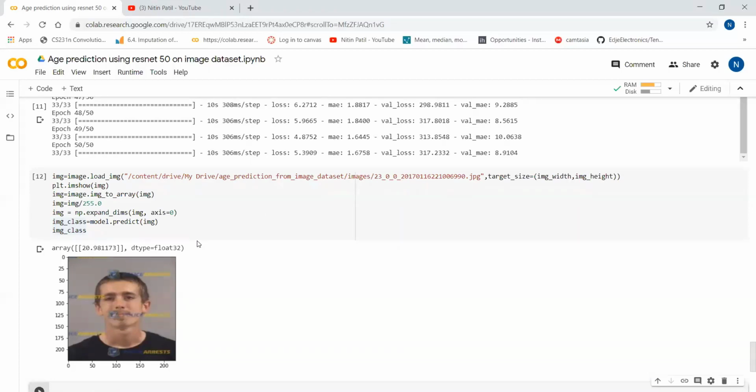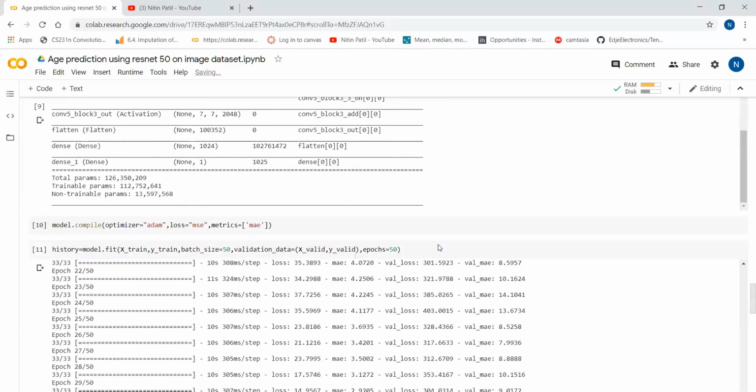Now you can train our model with a larger number of images. There are around 9,000 plus images. I have used 2,000 only. You can use all those images and train our model and increase the epoch size to get better accuracy. I have used 50 epochs over there. I'm running code in Colab, so that's why I have used 2,000 images with the 50 epochs. You can go with more images, more epochs, and a larger batch size. This way you can improve the model accuracy.